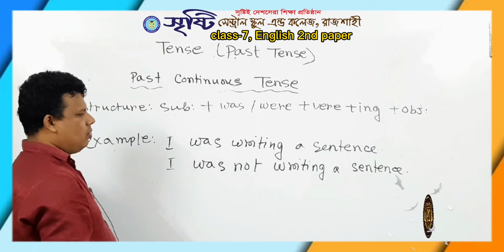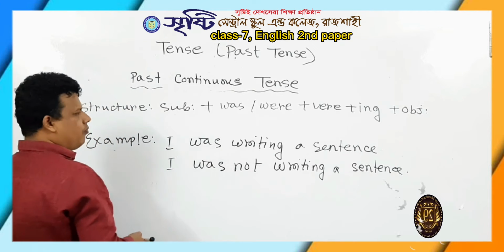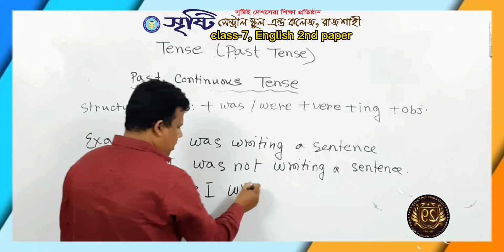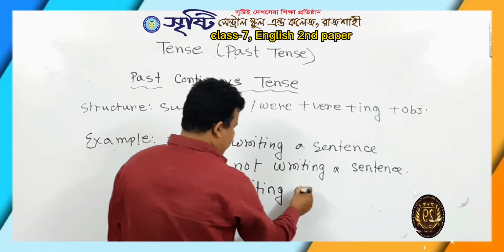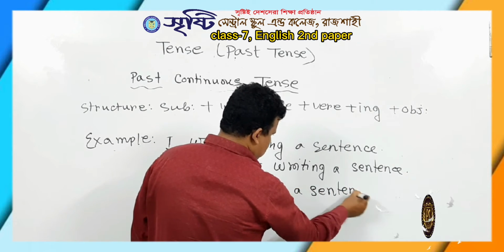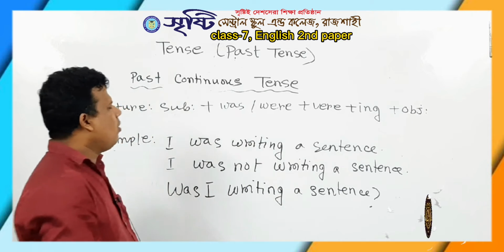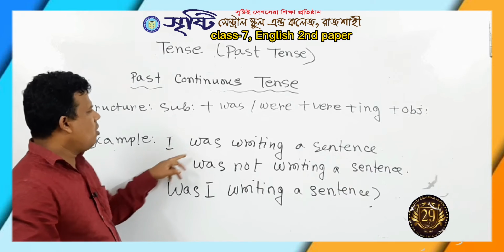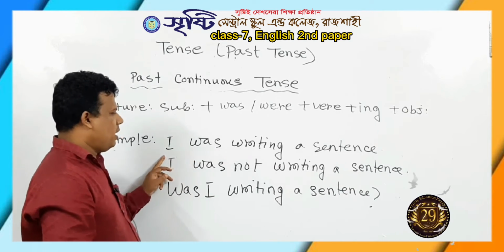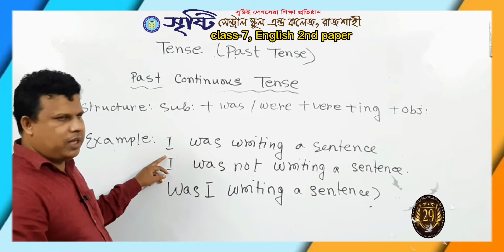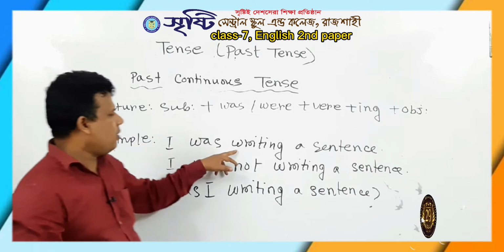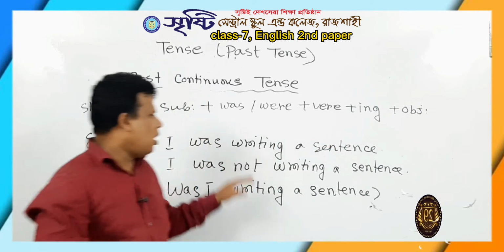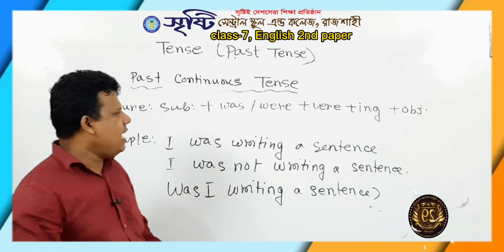And if I want to write it according to interrogative, was I writing a sentence? These are the examples of past continuous tense according to the structure. Here I is subject, was, according to subject we know that the auxiliary verb should be inflected, and writing, here after was and were you put ing with the main verb, writing a sentence.